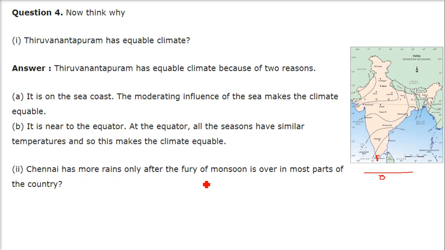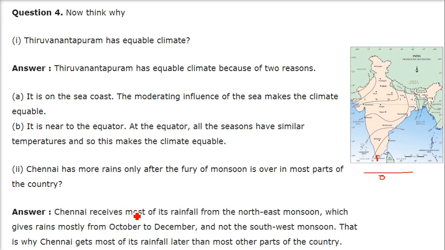Then the next is, Chennai has more rains only after the fury of the monsoon in most parts of the country. So what happens? Chennai receives most of its rainfall from the northeast monsoon, which gives rains mostly from October to December, and not the southwest monsoon. These monsoons, when coming from land area to land area, don't have any moisture.